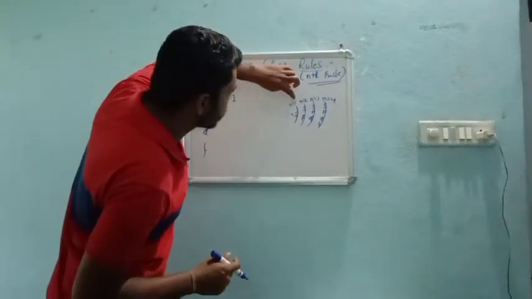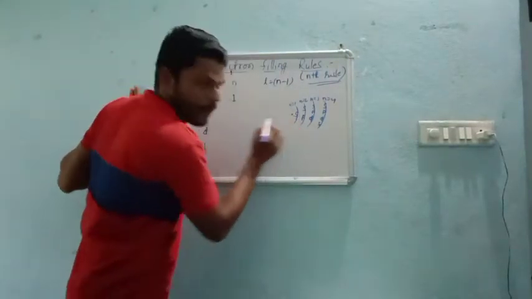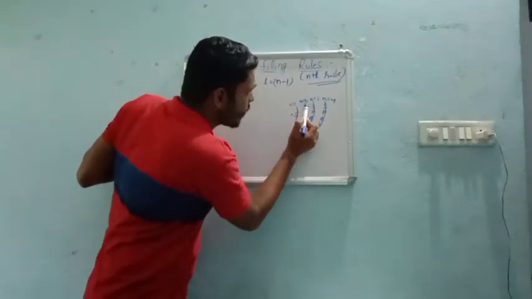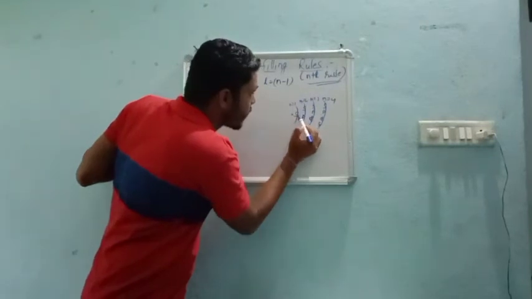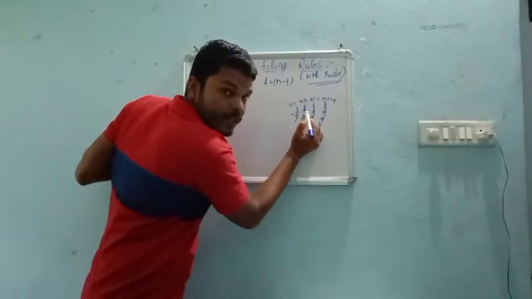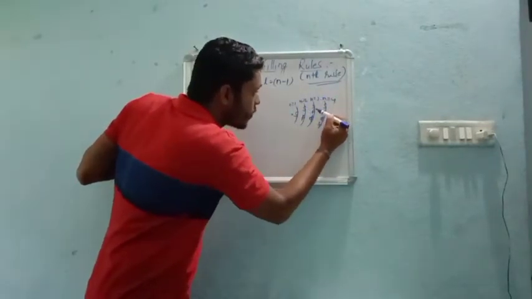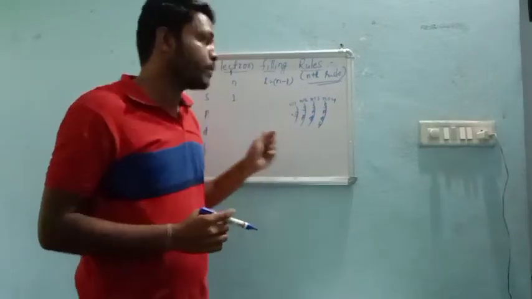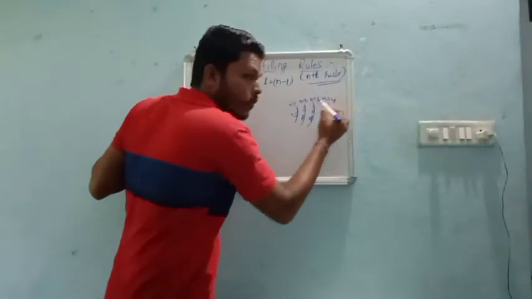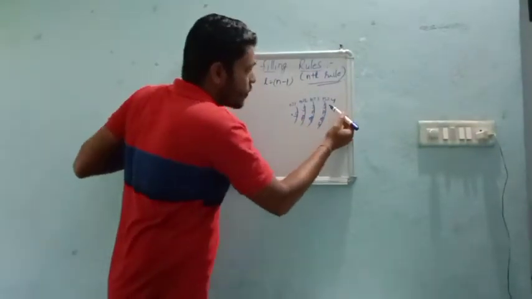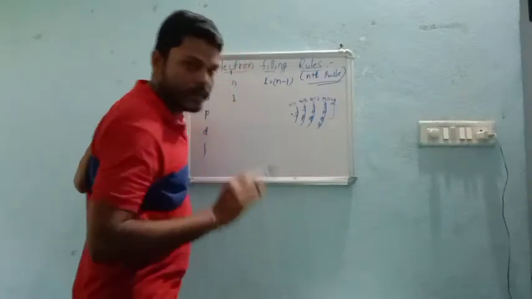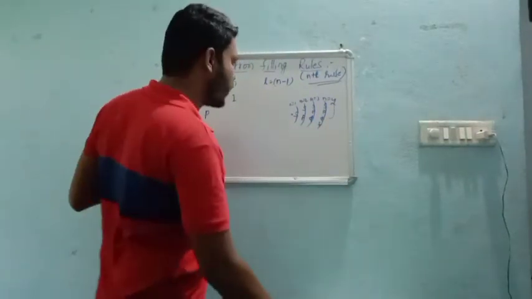See, n value is 1, because there is only one suborbit. Very easy to remember. Here, n value is 2 because there are two suborbits, that is S and P. N value is 3 because here we have 3 suborbits, that is S, P and D. And in the case of the fourth cell, we have 4 suborbits, that's why n value is 4. Like this we can remember for competitive examinations.